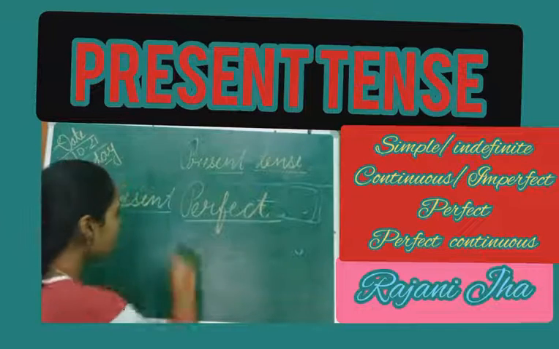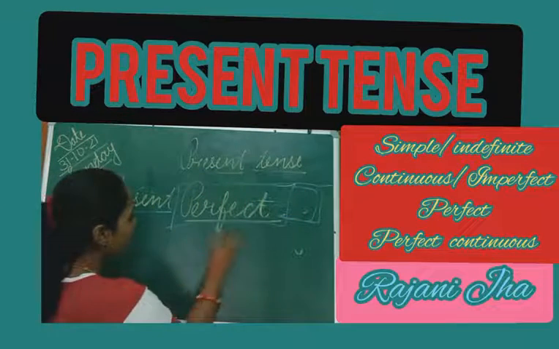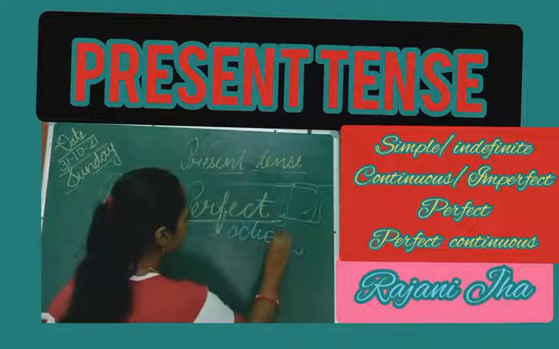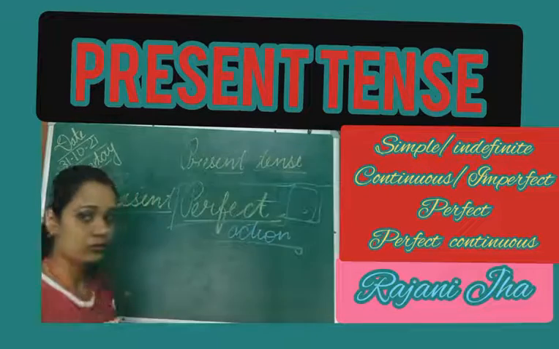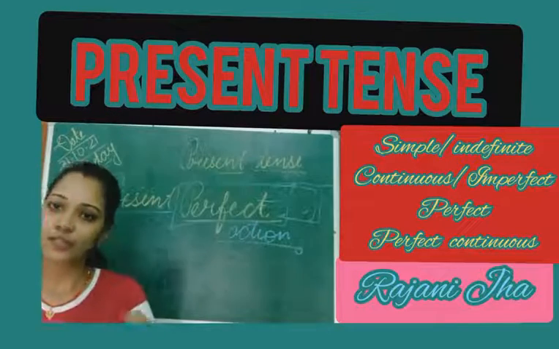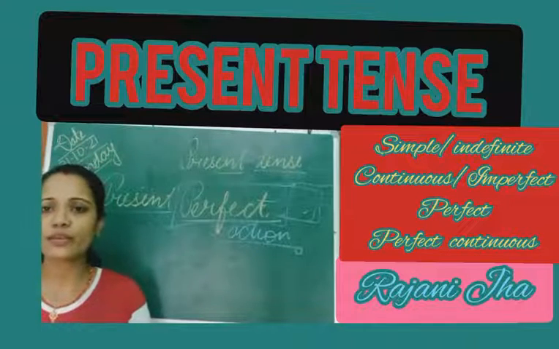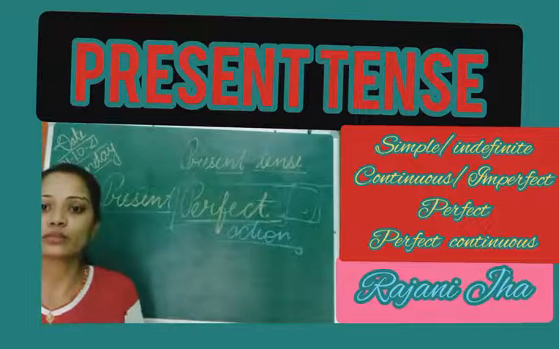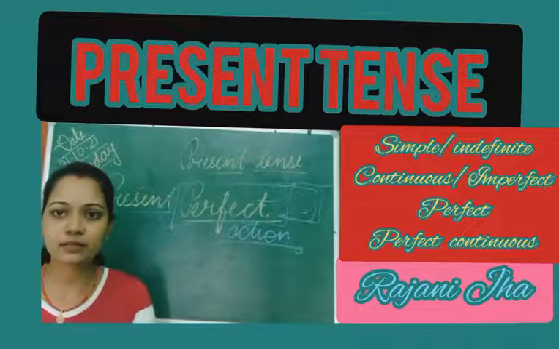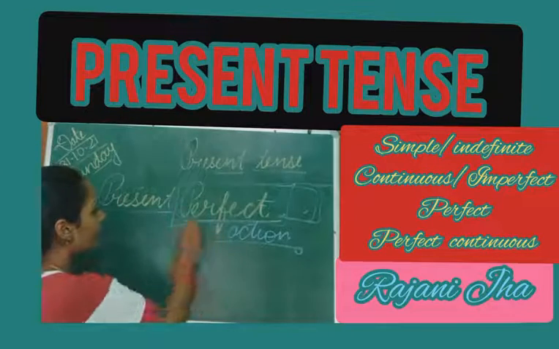So the perfect talks about the work, the action, which has already been completed. It has taken place anyhow, but it has taken place. Or you may take the example which has been completed right now. You can say just 5 minutes, 10 minutes or 1 hour before, but it is completed successfully. So that will come in perfect tense.